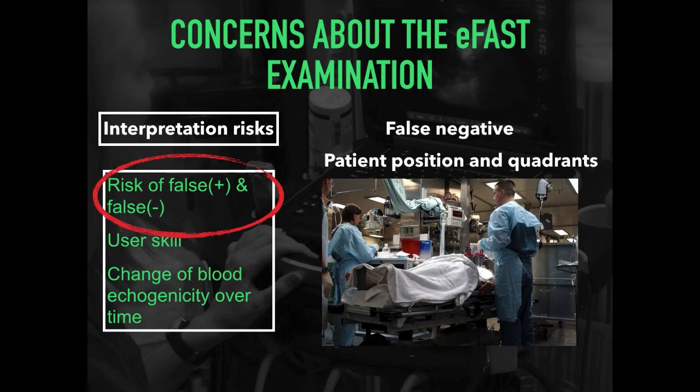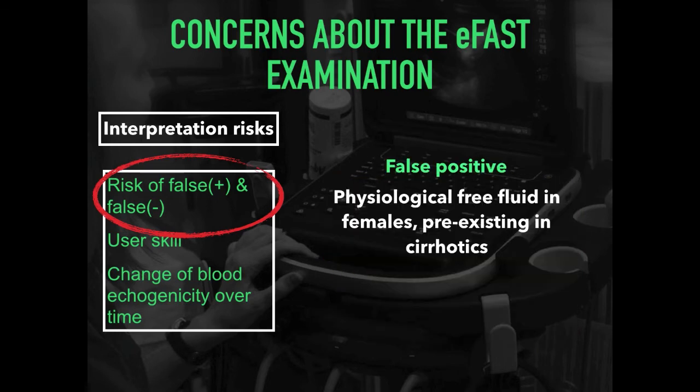Again, it is important to consider the patient position, as a patient who is supine has two dependent portions of the abdomen and pelvis. That includes the right upper quadrant and left upper quadrant, and caudal to the sacral promontory, the pelvis. Again, false positives like physiological free fluid in a female of reproductive age and pre-existing fluid in cirrhotics need to be considered as potential confounders.